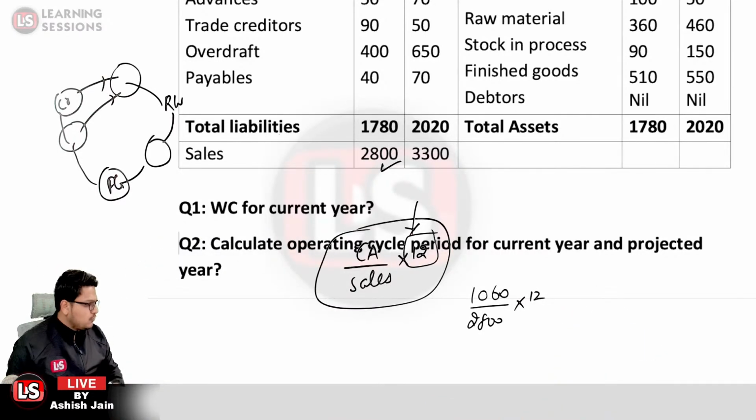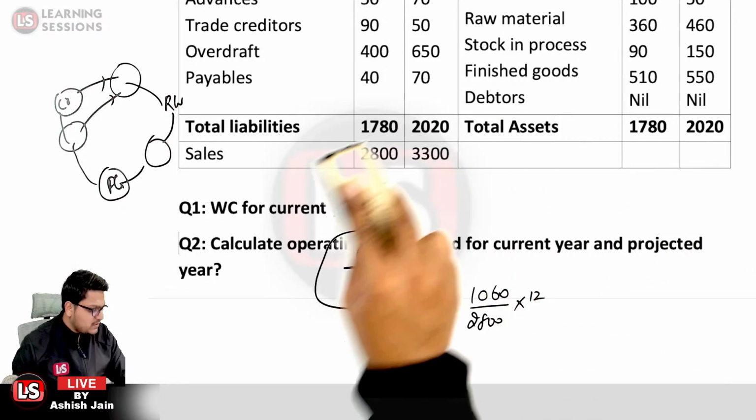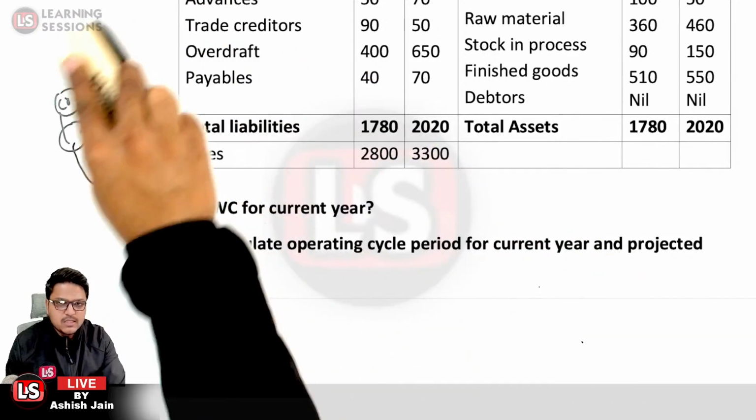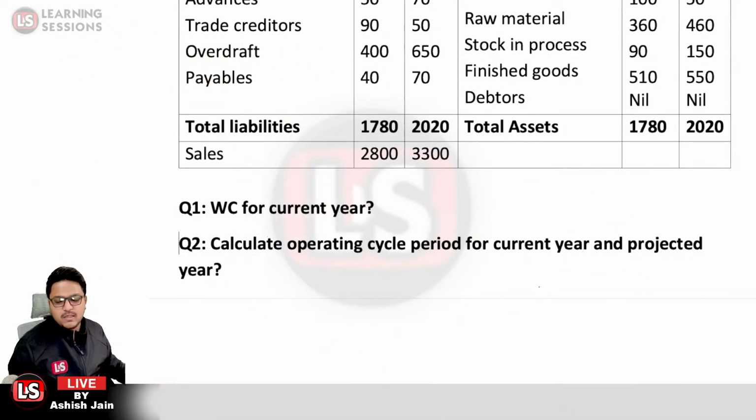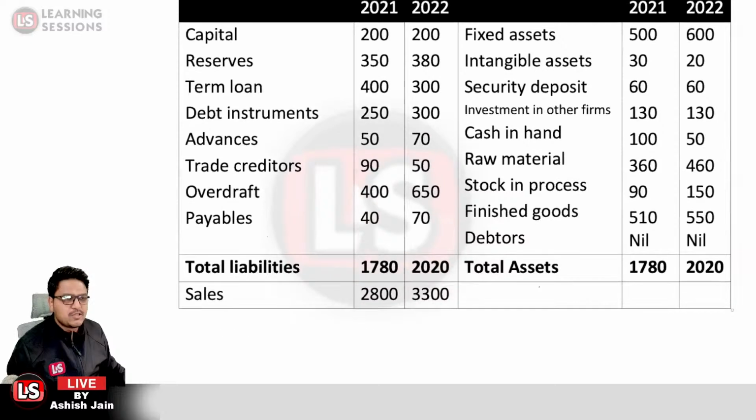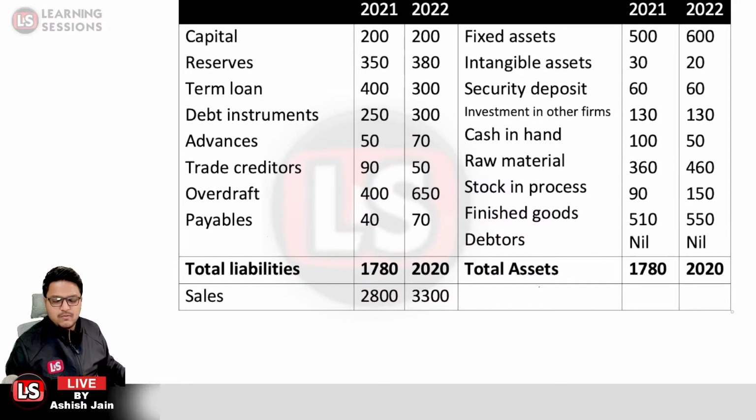That comes out to be 4.54 years. So the right answer has been posted by Kailash Kumar at the earliest. So 4.54 years is the right answer. And what will be the answer for the projected year? What will be the working capital cycle, or operating cycle, for the projected year?